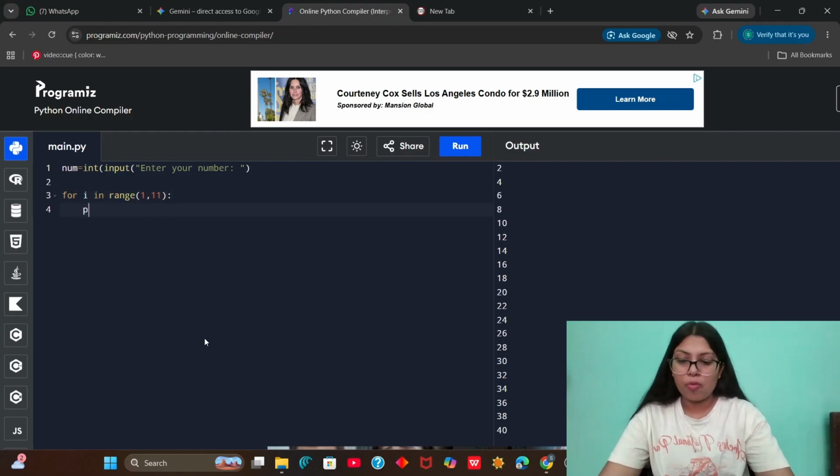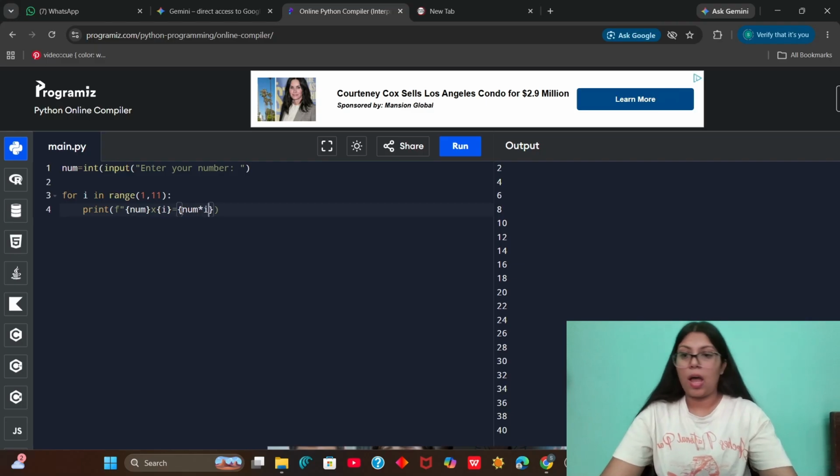And now what I will have to print here is num into i is equal to num into i.